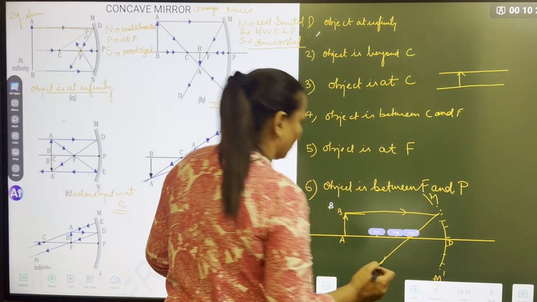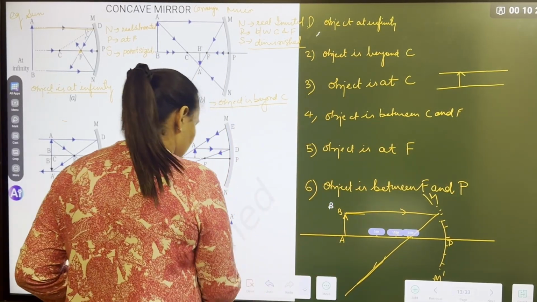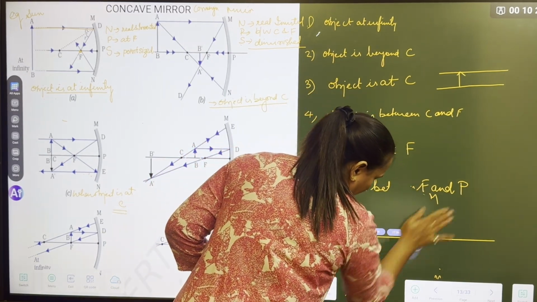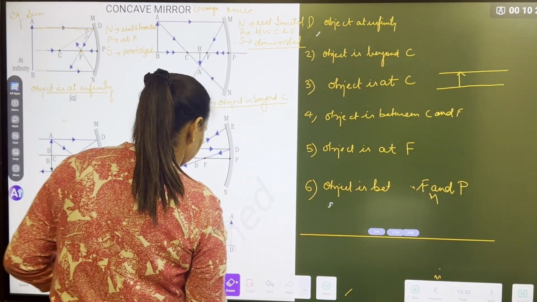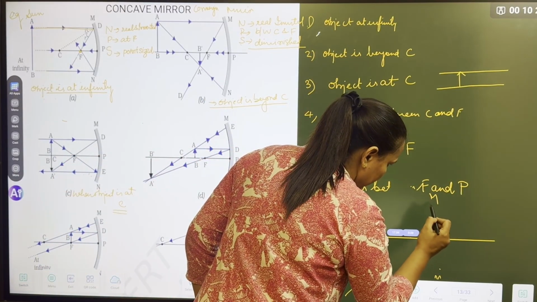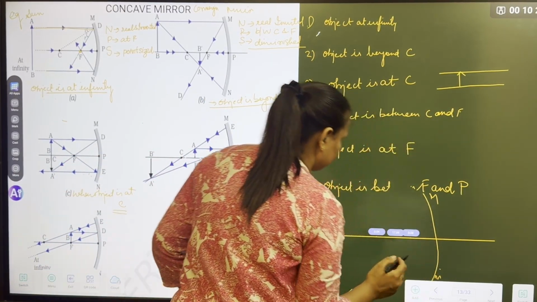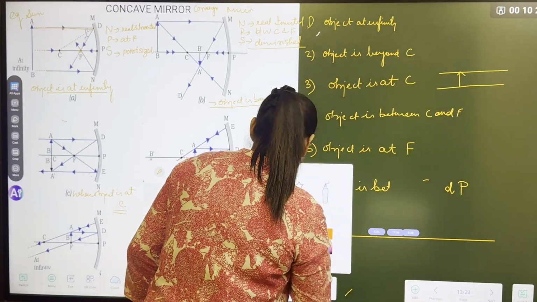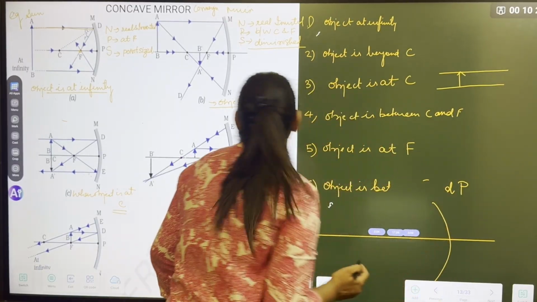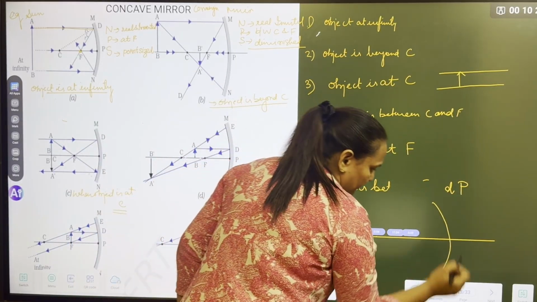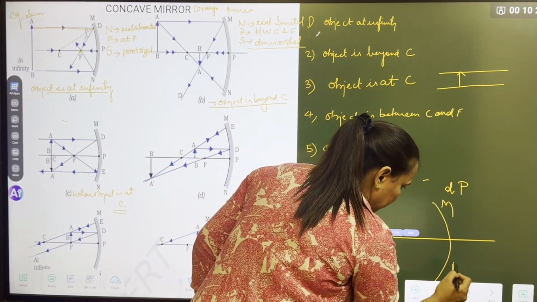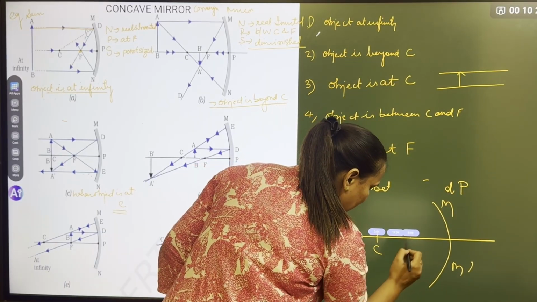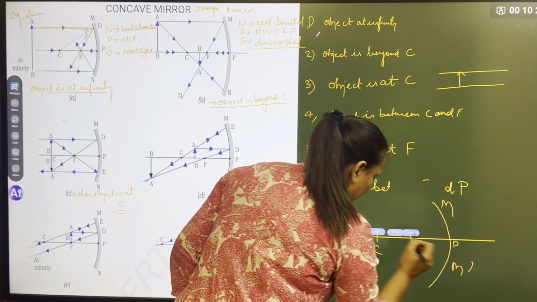And the object should be at C. Like this. M, M dash. Right? Here is the C, here is the F, here is the P.